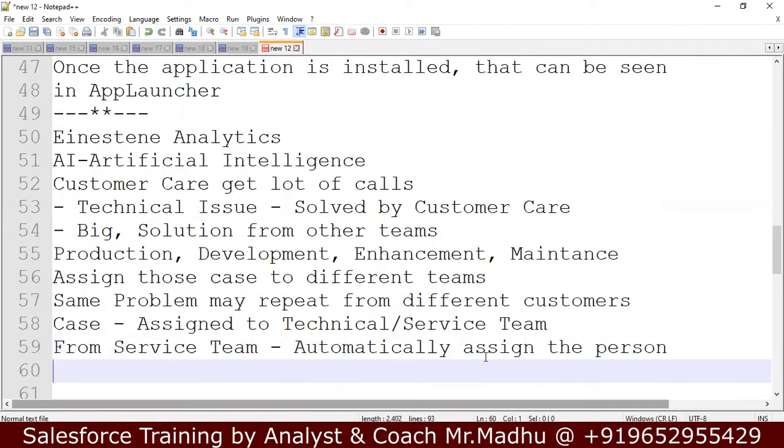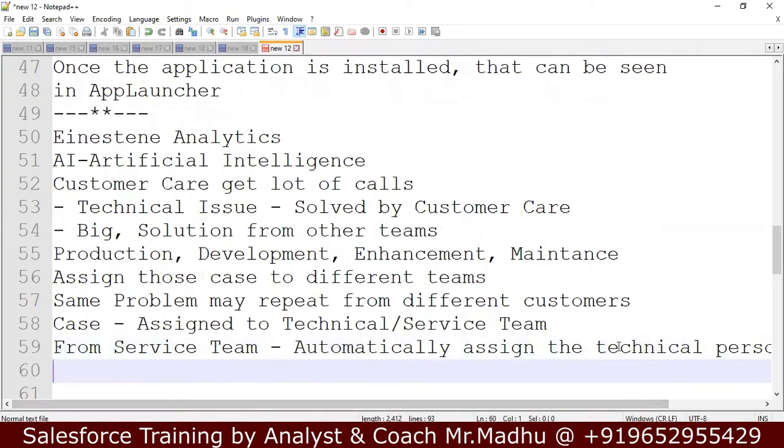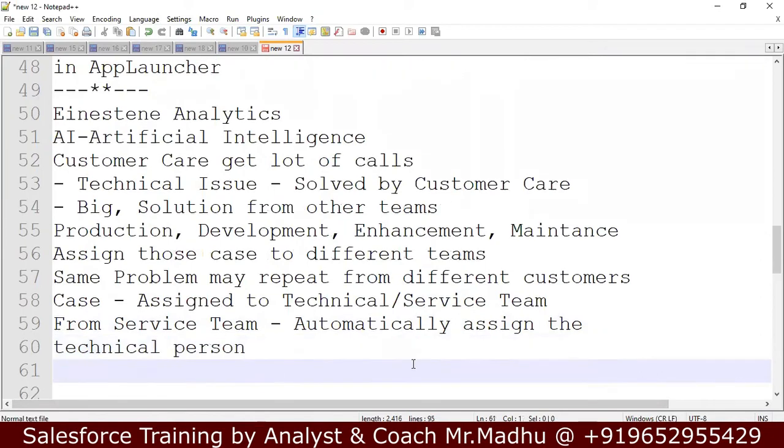Who is that person? A technical person, because there are 10 technical persons available. From customer care, when the customers raise a problem with the power button, automatically this case will be assigned to a technical person. Immediately we get a message: so-and-so person, some XYZ person, has been allocated with your case number. He will come to your home and do service. He will replace your power button. This is the phone number.